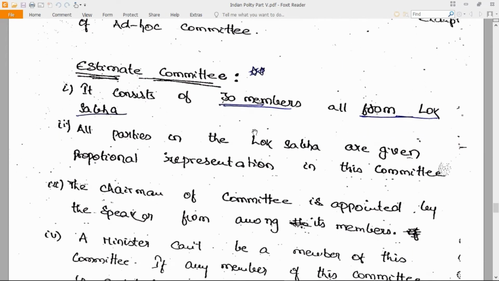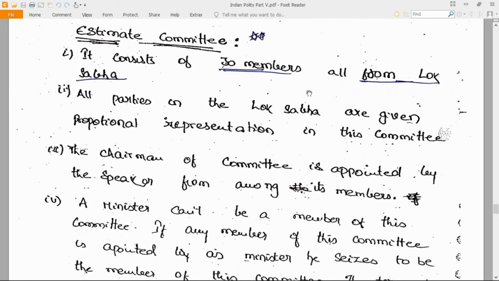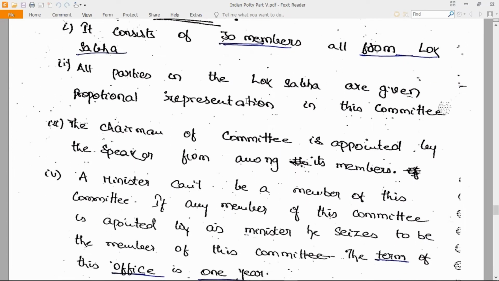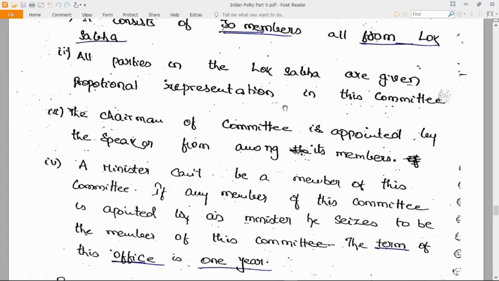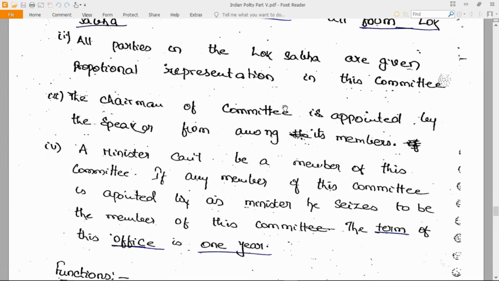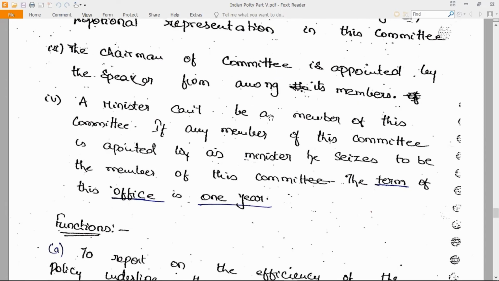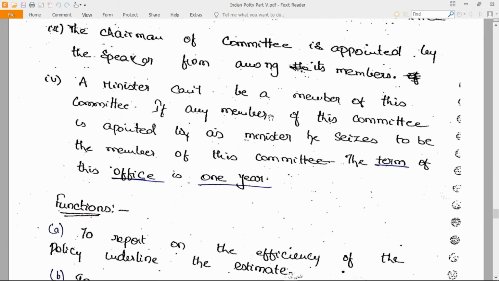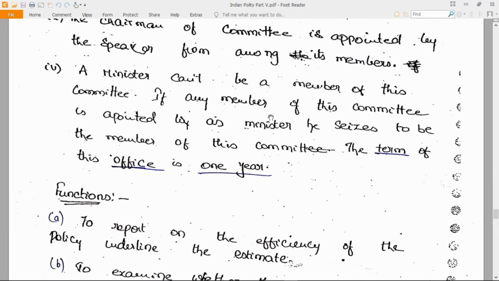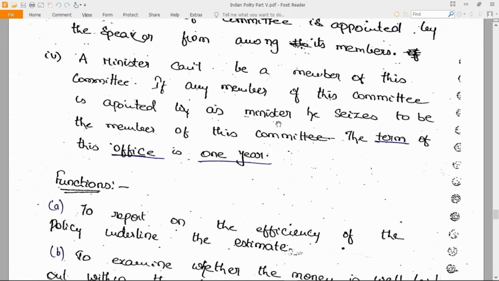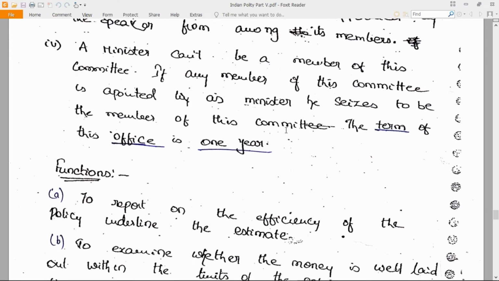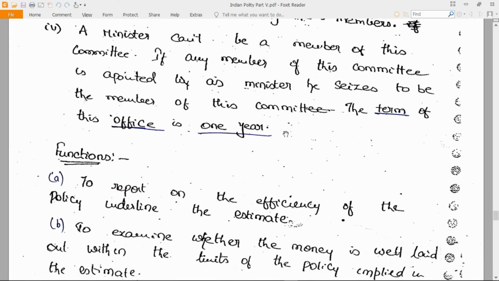Now, what is the Estimates Committee? It consists of 30 members, all from the Lok Sabha. All parties in the Lok Sabha are given proportional representation in the committee. The chairman of the committee is appointed by the Speaker from among its members. A minister cannot be a member of this committee; if any member of this committee is appointed as a minister, he ceases to be a member of the committee. The term of office is 1 year.